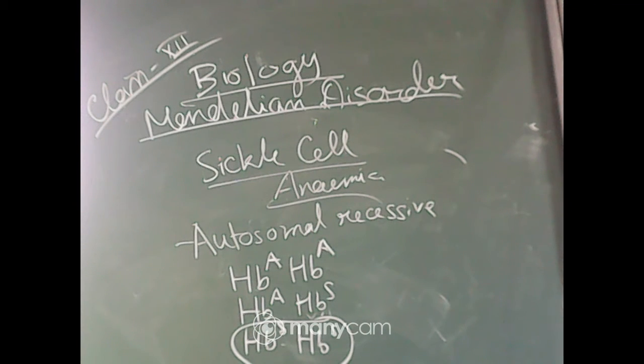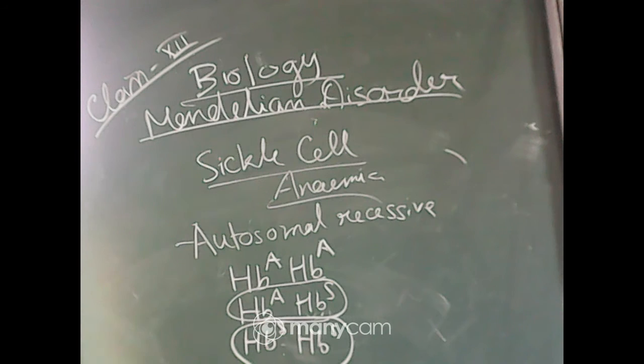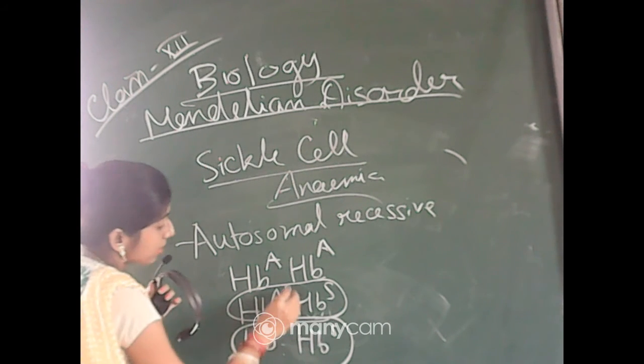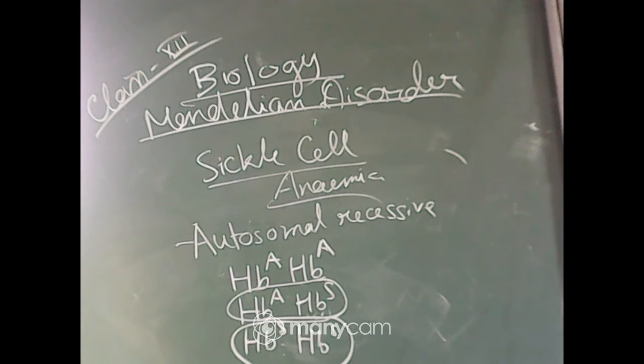Heterozygous individuals appear apparently unaffected. Why? They have a normal allele, but they are carriers of this disease who can pass the disorder to the next progeny. So this person will be a carrier, and this can be passed to the next generation.